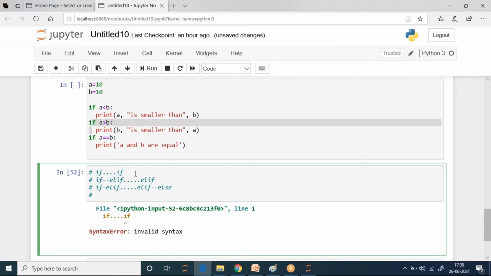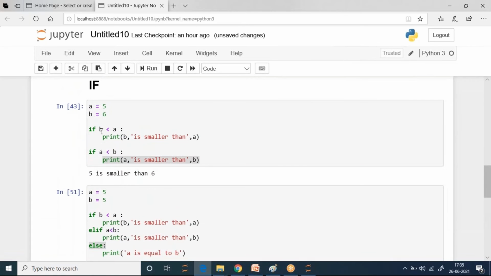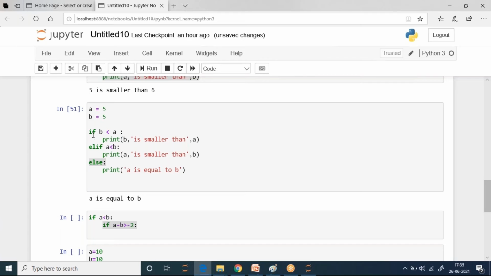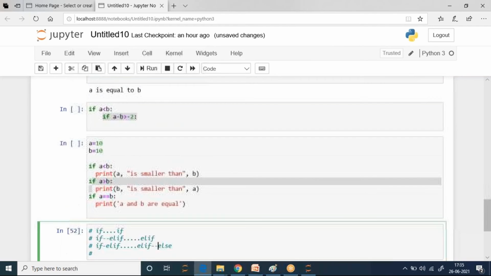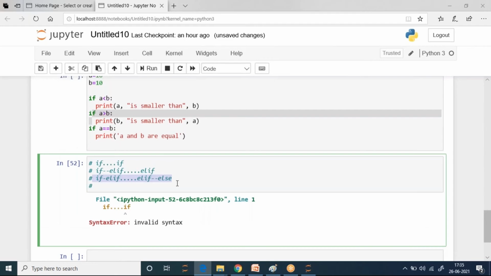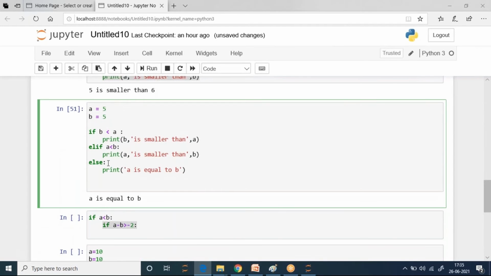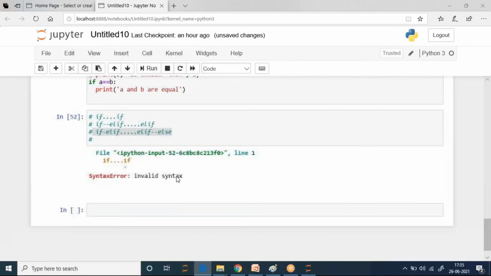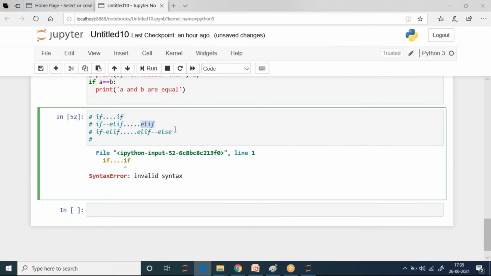So this is the pattern. We have seen if, we have seen if else, and we have seen if elif. This is if, then this is if else, we end with else. Here we can also end with elif also. This was also possible. So your if can also end with elif, like this. This is one example.